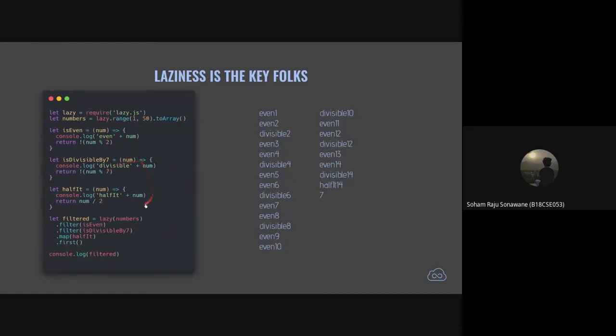It just checks if the condition is satisfied first, because what we want right here is the first number that is even and divisible by 7. So we check if the condition is satisfied, and I don't need to check for the next number since I have got the first one, right? And it does this on its own. You don't need to tell it anything.